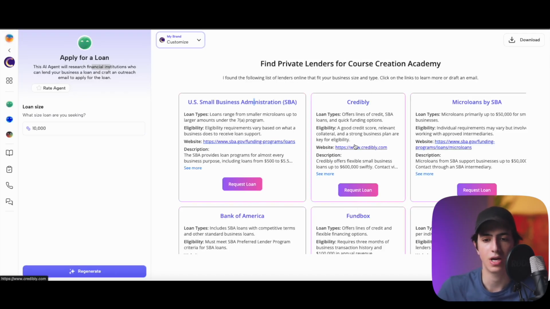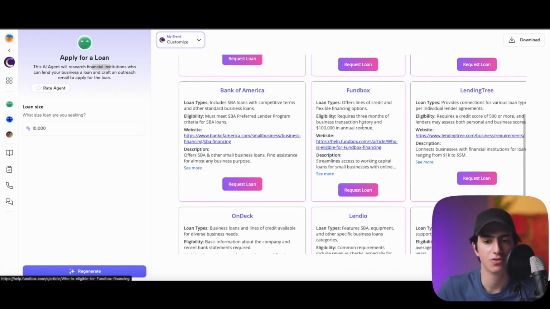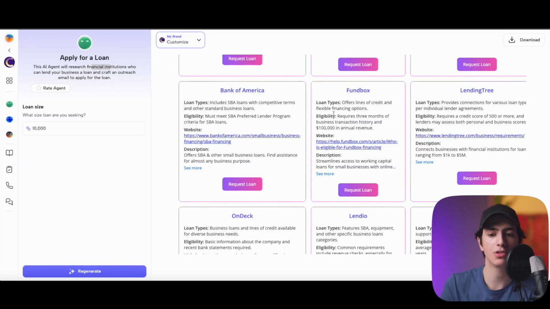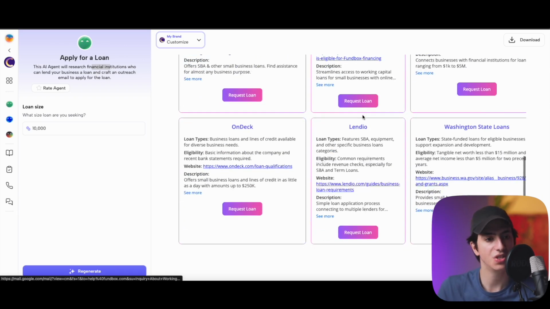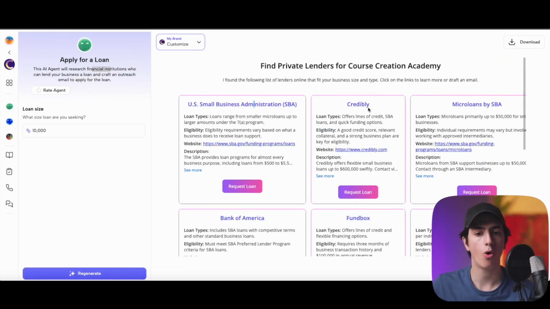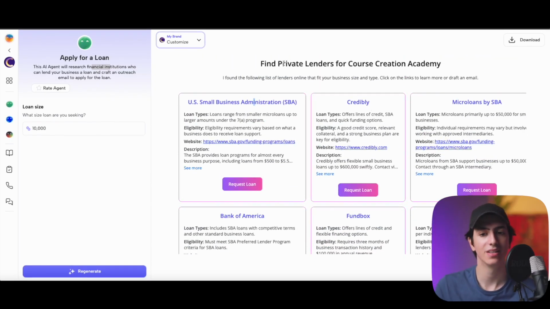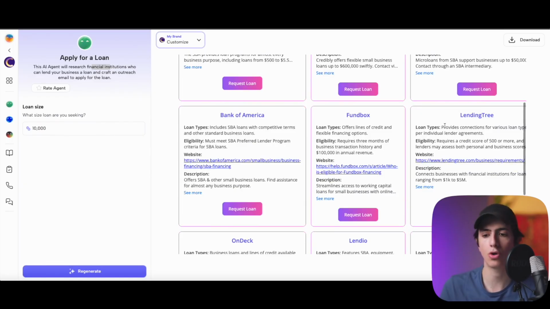Or Credibly, for example, offers lines of credit, SBA loans, and quick funding options. Fundbox offers lines of credit and flexible financing options, and requires 3 months of business transaction history and $100,000 in annual revenue. So again, this AI agent scanned the web for all of these different private lenders. It talks about the loan types that they give, their eligibility, and the websites and description.